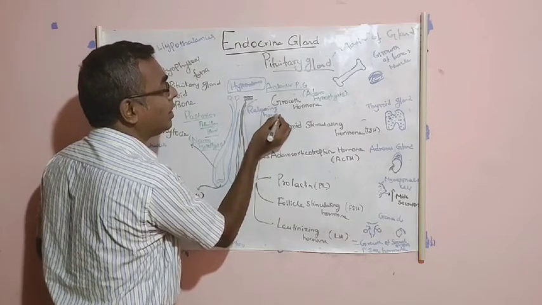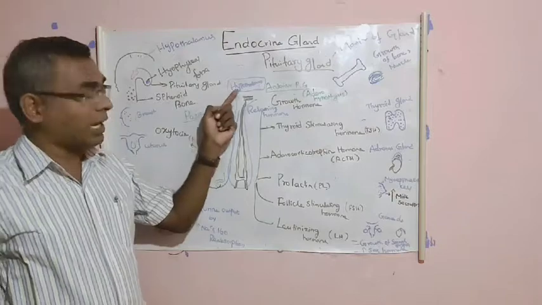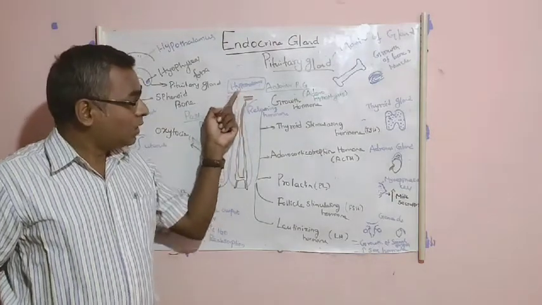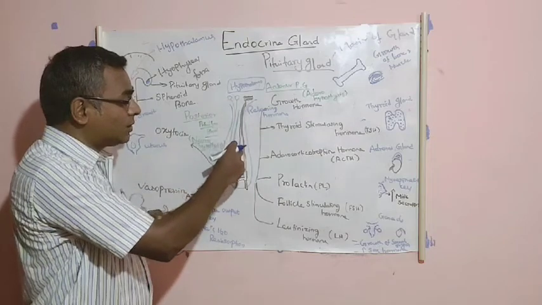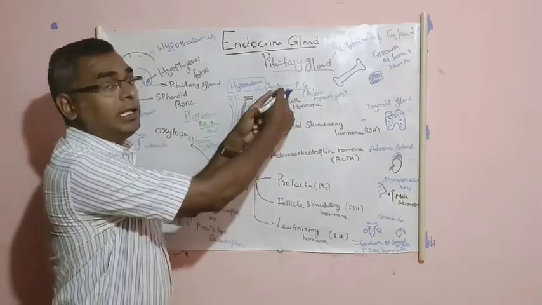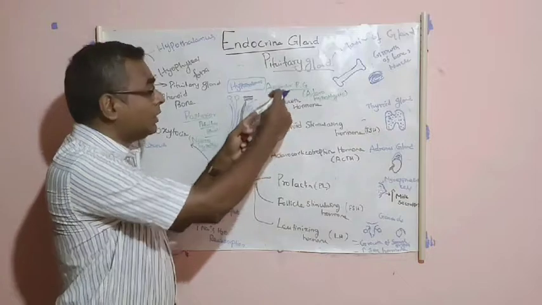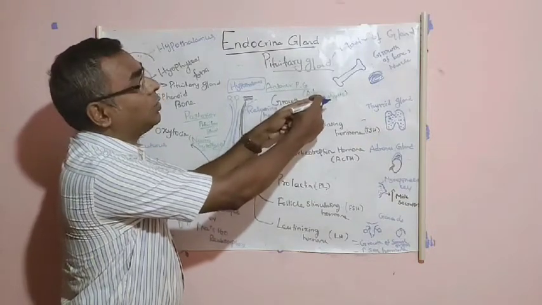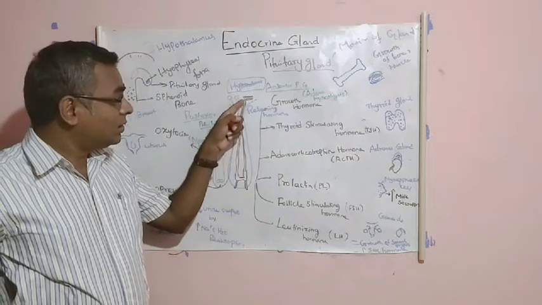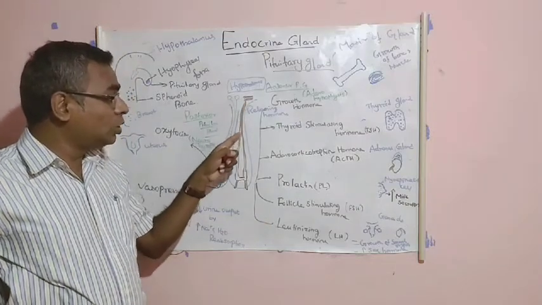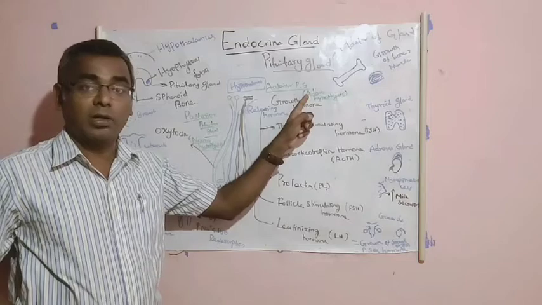See, the hypothalamus secretes the releasing hormone, and it passes via these blood vessels and stimulates the anterior pituitary gland. That's why it is called the adenohypophysis, because this hormone reaches it through the blood vessels.